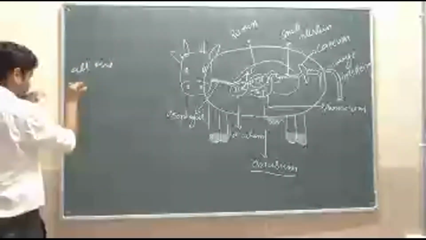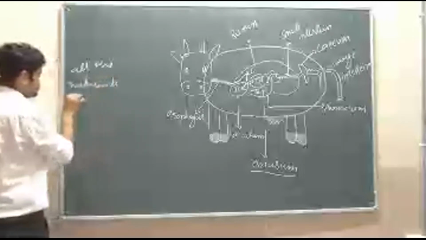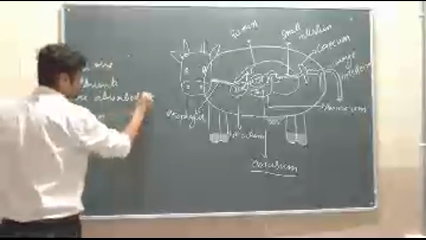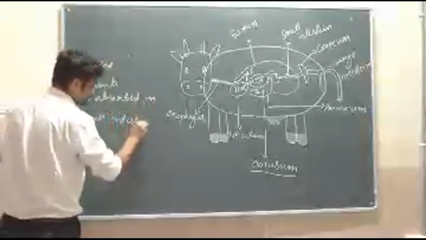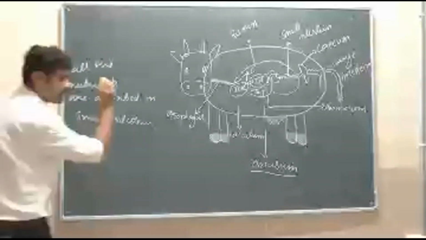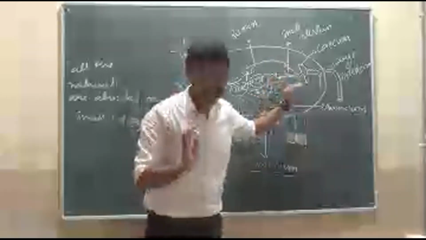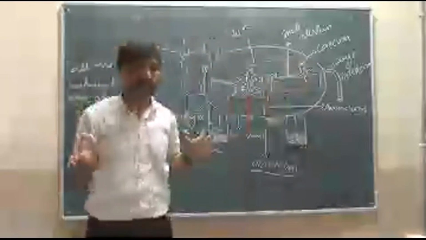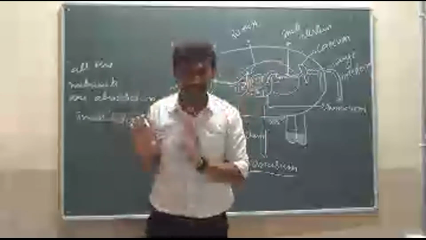All the nutrients are absorbed in the small intestine. Here in the small intestine, the digested food gives nutrients all over the body. I mean, the nutrients are absorbed by the small intestine.